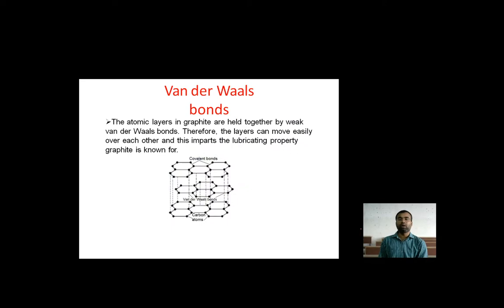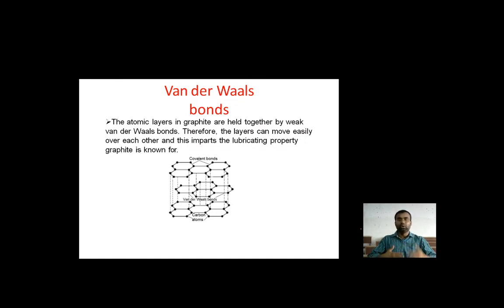The van der Waals bonds, as you can see, are not in a systematic arrangement. They are in free motion, and that is how they define the movement of the gas and the liquid. The atomic layers in graphite are held together by weak van der Waals bonds. Therefore, the layers can move easily over each other, and this imparts the lubricating property graphite is known for.